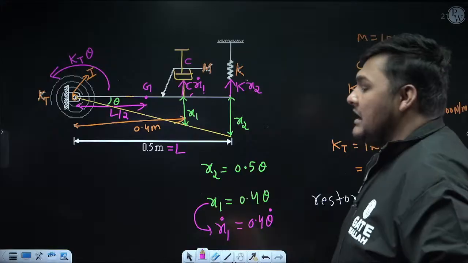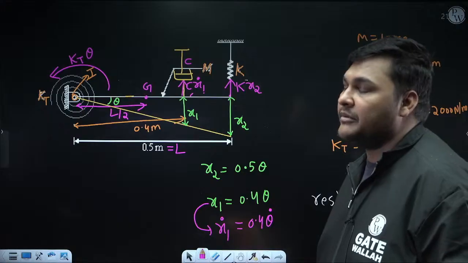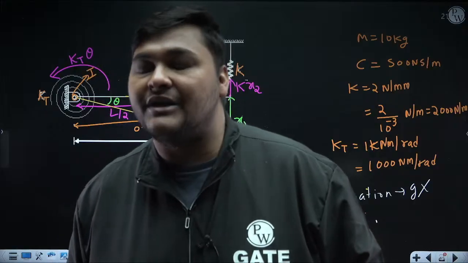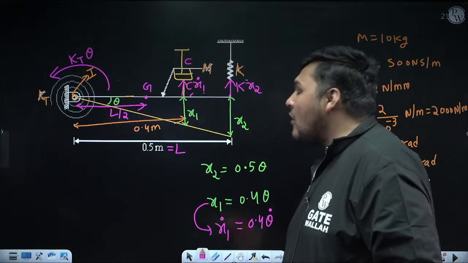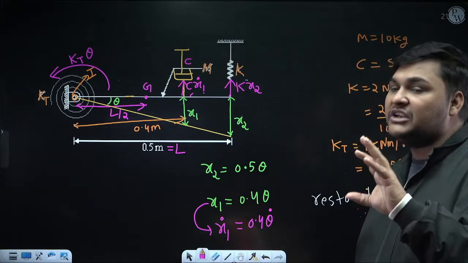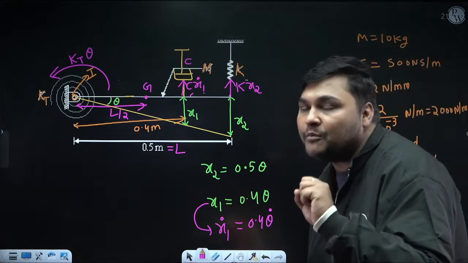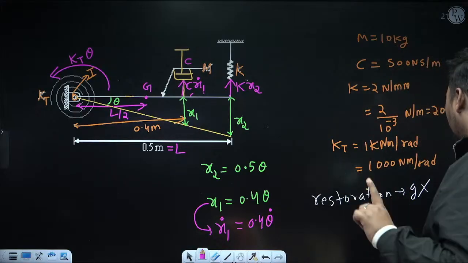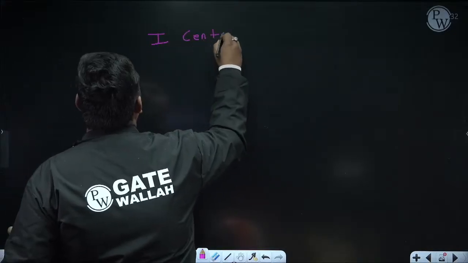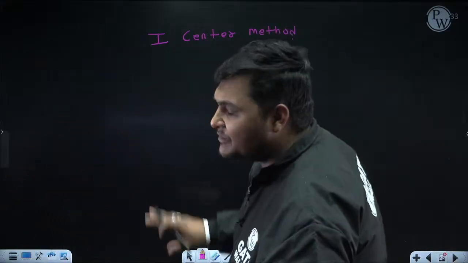But right now I cannot use the equation of equilibrium, because this system is not in equilibrium. If you want to use the equation of equilibrium, you need to apply the inertia force or inertia moment. If you want to make the derivation simpler and don't want to complicate things, I will suggest for derivation always use the I center method. In the I center method, after applying the inertial moment, how we will apply that, I will discuss.